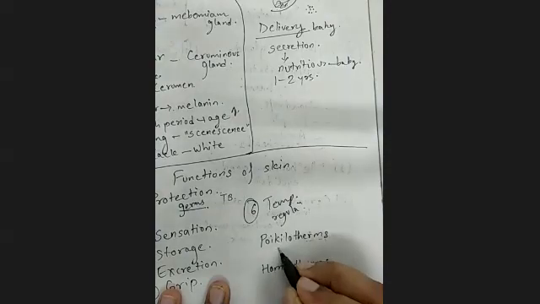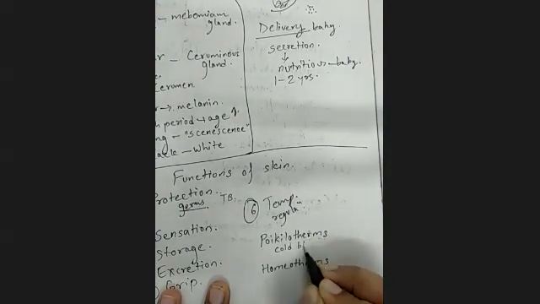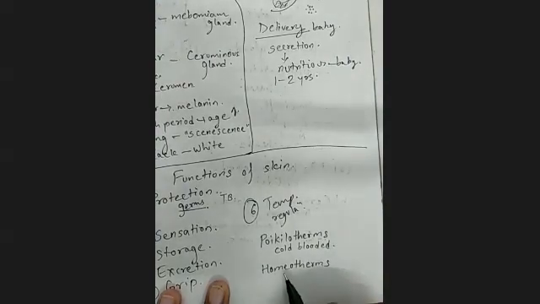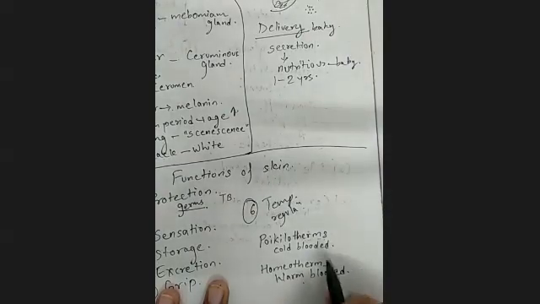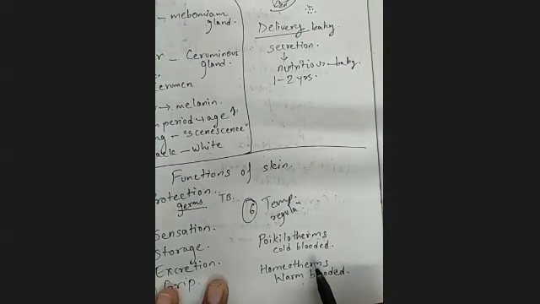Poikilotherms means cold blooded, and homeotherms are warm-blooded. We all are homeotherms, warm-blooded humans. So warm-blooded animals, homeotherms; cold-blooded animals, poikilotherms.